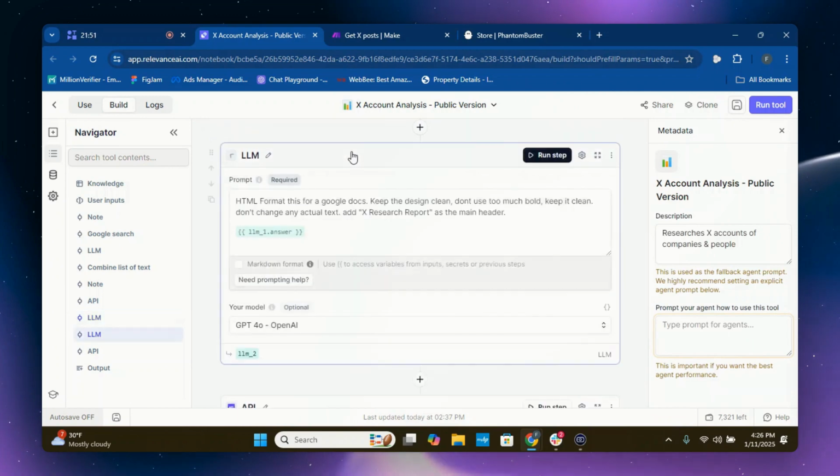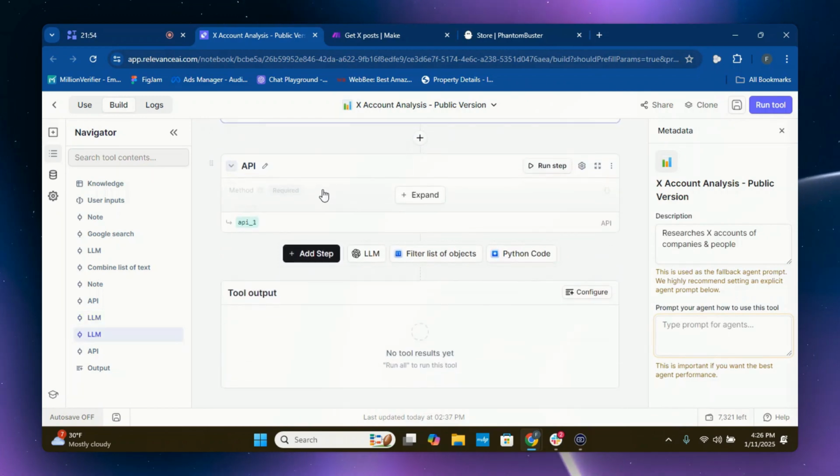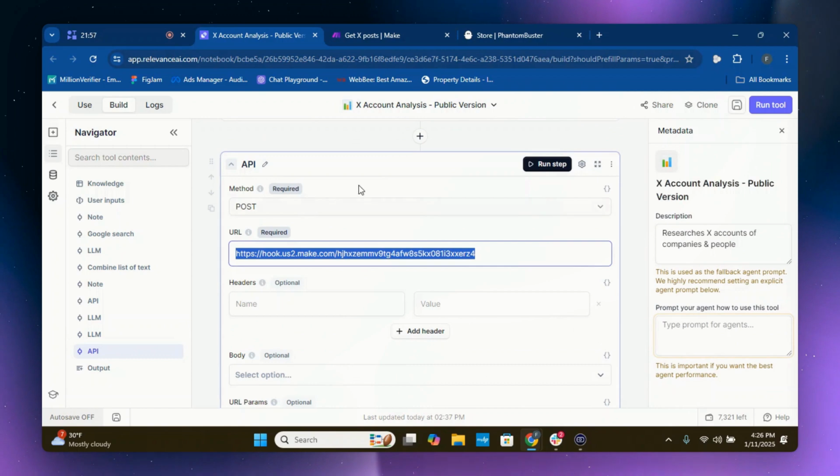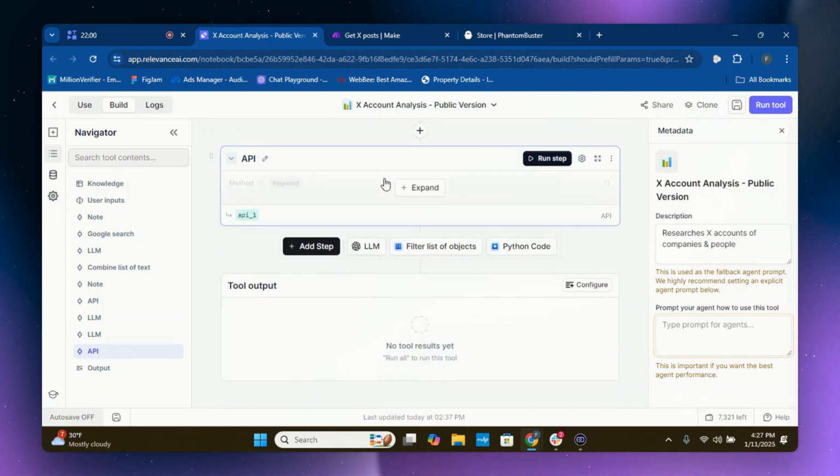You can go through it. For the sake of time, I'm not going to do that. Then, once again, we're going to put this into a Google Doc. And you want this in a Google Doc so you can read the report. And you know how to do that already.